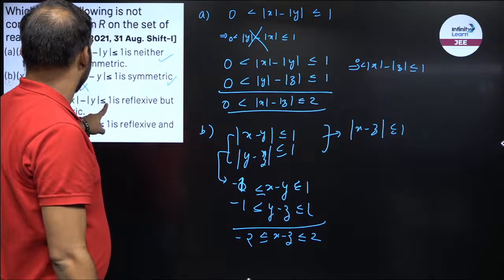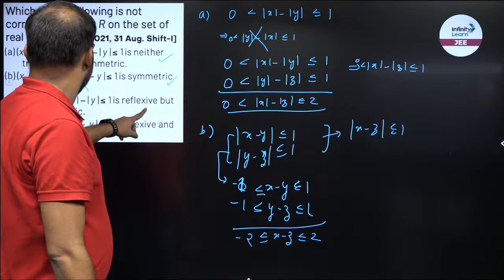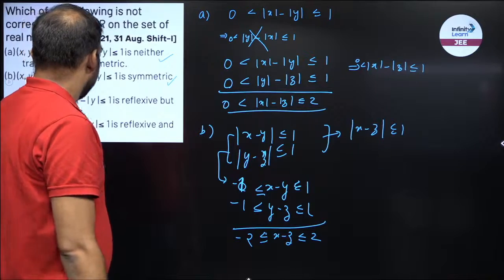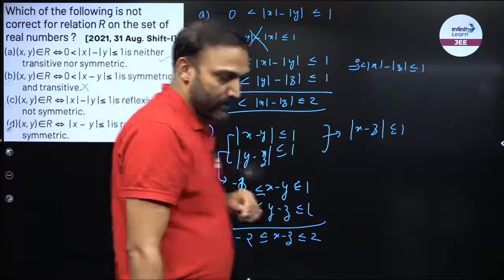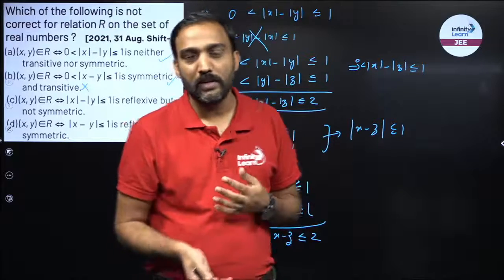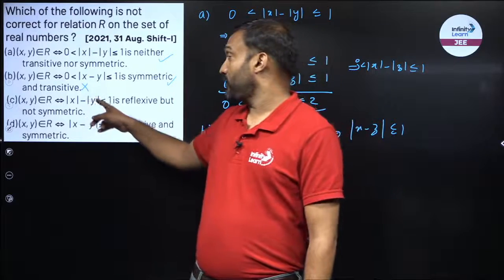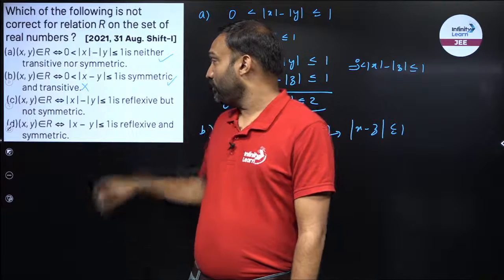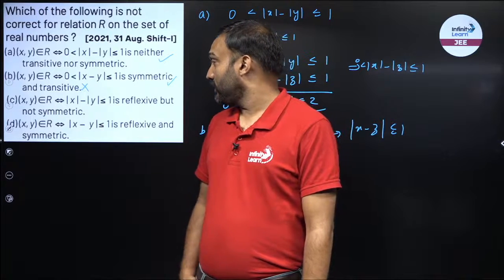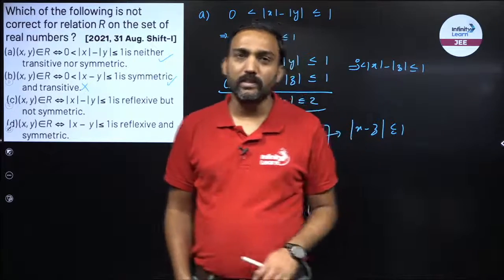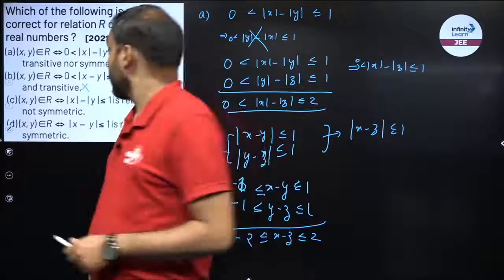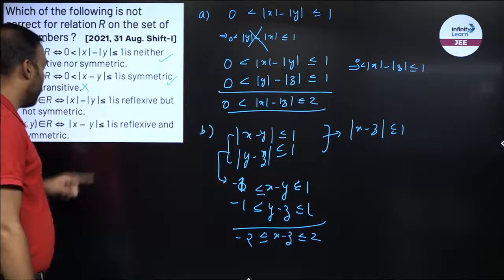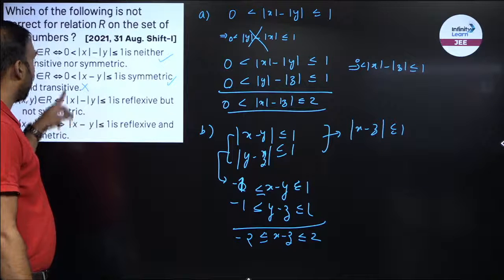C, mod x minus mod y is less than equal to 1 is reflexive but not symmetric, right? We have to check the reflexive. For reflexive, I have to replace y by x. So mod x minus mod x becomes 0. 0 is less than equal to 1, right? 0 is always less than equal to 1. This will always hold true, right? So this would be reflexive. And if mod x minus mod y is less than equal to 1, now if I multiply with minus sign, now I don't have a 0.